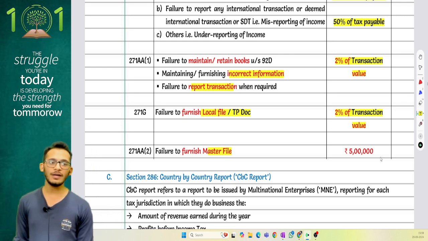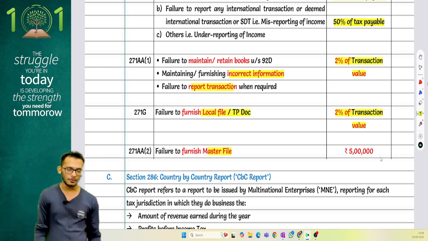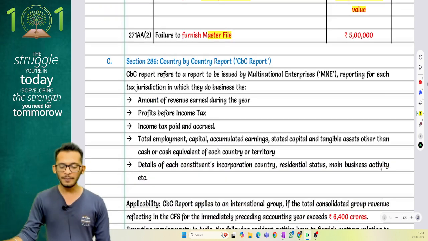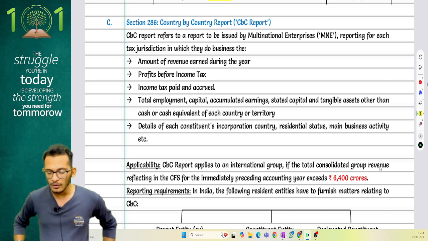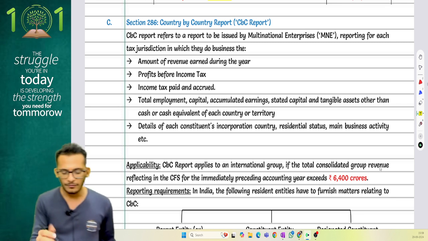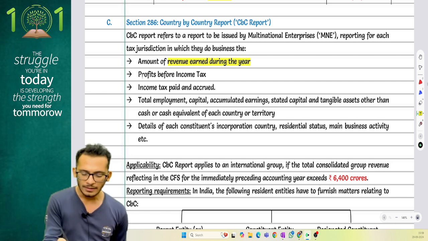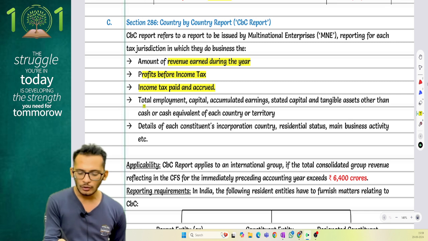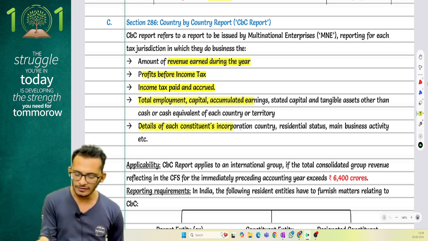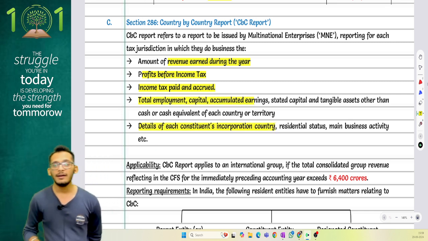Yes. That brings me to the last few topics, which is country by country reporting. Income tax says, if you are part of an MNE group, a multinational group, you need to furnish the following data: the amount of revenue earned during the year, the profit before taxes, income tax paid, total employment in each country, and details of each company incorporated all over the world.